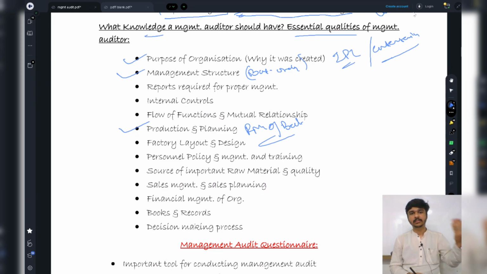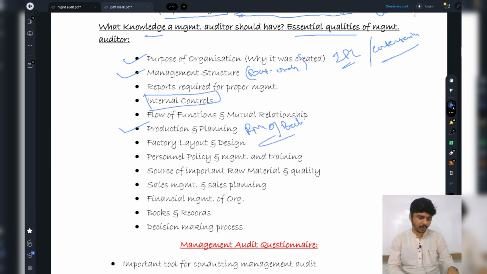Next, internal control, the very constant thing everywhere. Whenever we do any kind of audit, internal control is going to be a constant and common thing. Now I'm going to check which player is healthy, which player is not healthy. Basically for that I will require their health reports. So we can remember it as reports required for proper management. A management auditor should have a good knowledge of the reports that are required for proper management by the managers.